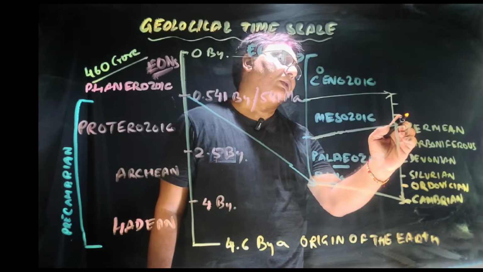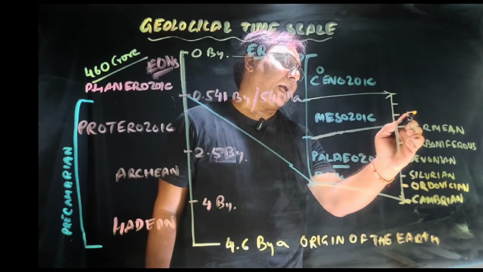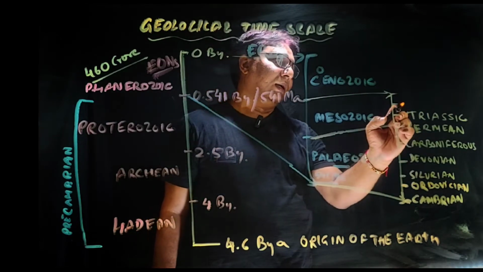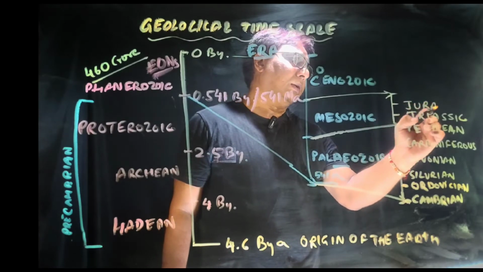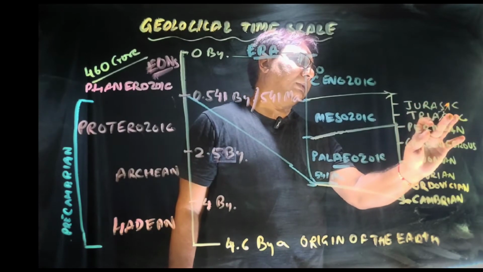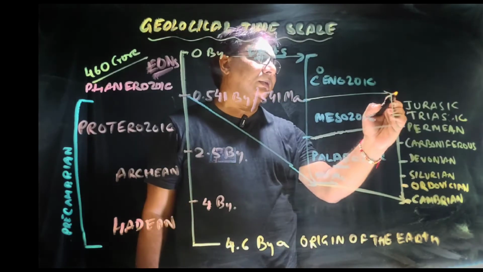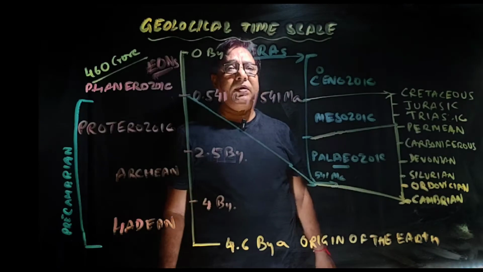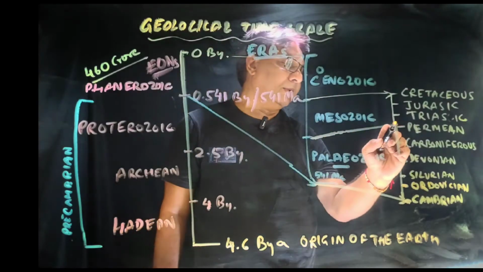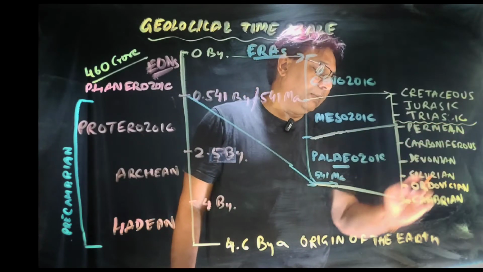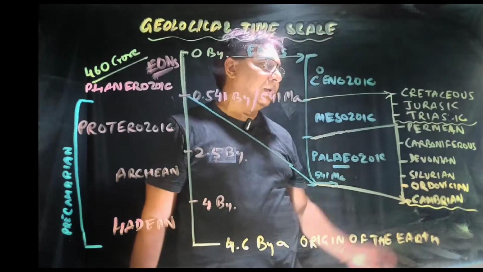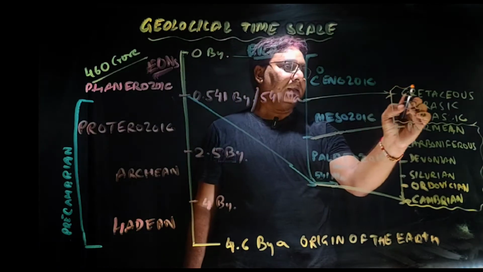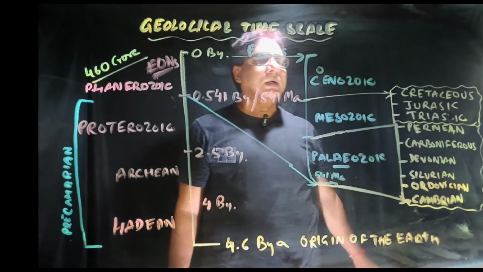The first one is called the Triassic, double S or single S, it has to be checked. Then Jurassic, I think it will be single S. And then Cretaceous. So these are the 3 periods of the Mesozoic era. From here, these are the 3 periods, and these are the 6 periods of the Paleozoic era. These 3 are the periods of the Mesozoic era.